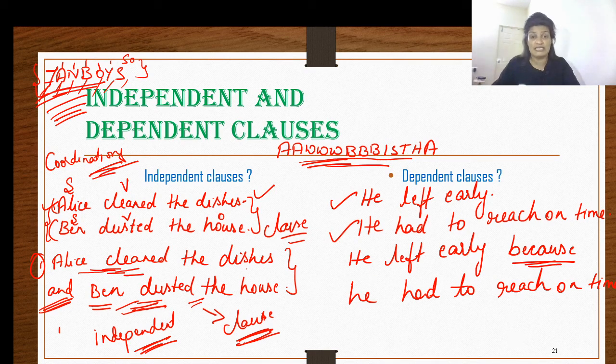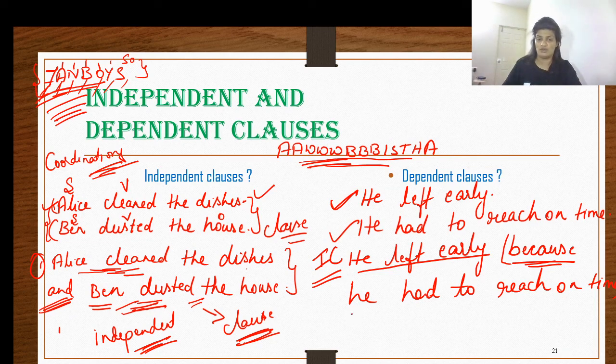Let me take "He left early." This is our independent clause. It's not dependent upon the other clause. But when you begin the next clause, "because he had to reach on time," you cannot eliminate the subordinating conjunction.